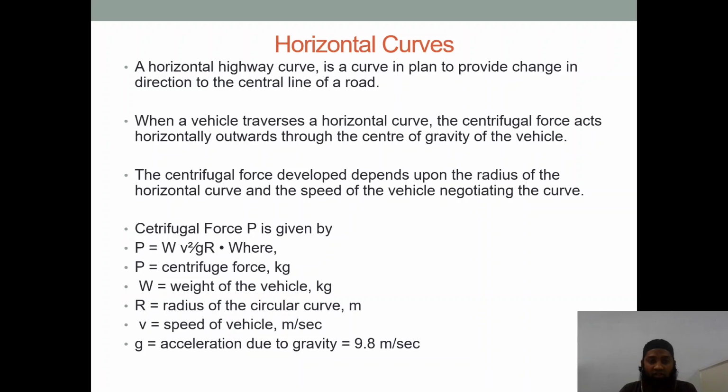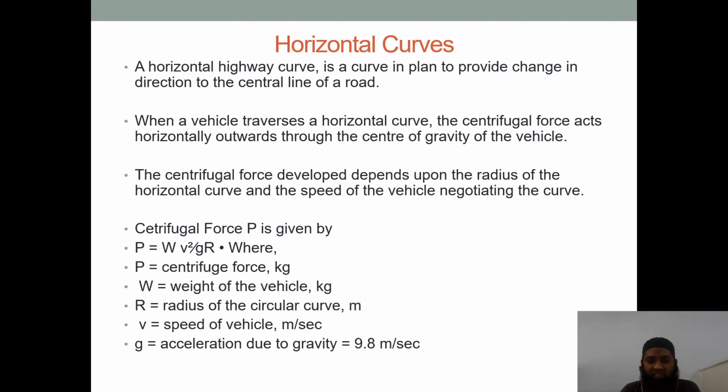Let us see what horizontal curves are. A horizontal highway curve is a curve in plan to provide change in direction to the center line of the road. Basically, the center line of the road keeps changing as the alignment changes. We have to keep changing that center line as per the curves.